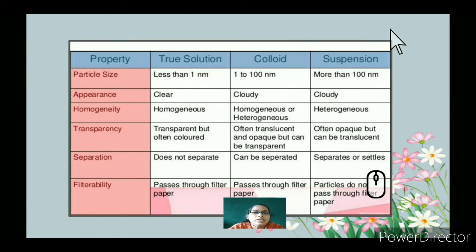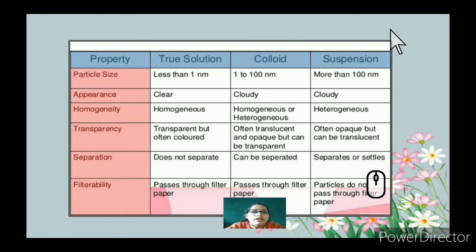So here we can see true solution, colloid and suspension. Let's see particle size. True solution is less than 1 nanometer. For colloid it is 1 to 100 nanometer. So true solution is very small in size, colloid is larger, and suspension is more than 100 nanometer. The appearance of a true solution is very clear, you can see a clear solution there. Colloid and suspension are cloudy.